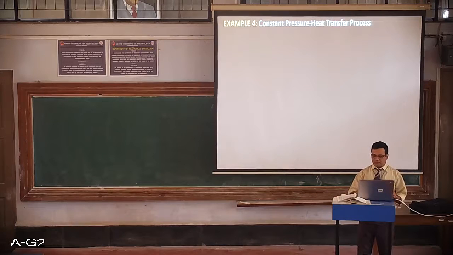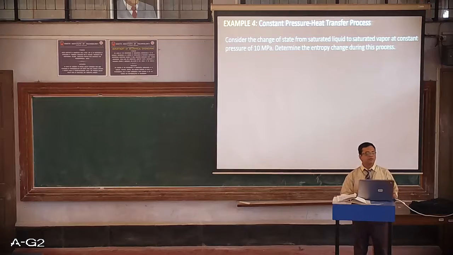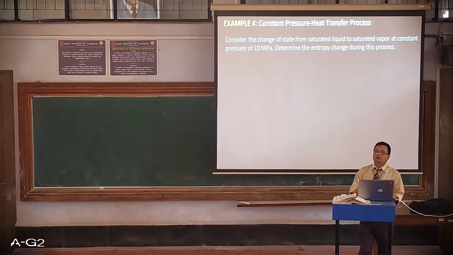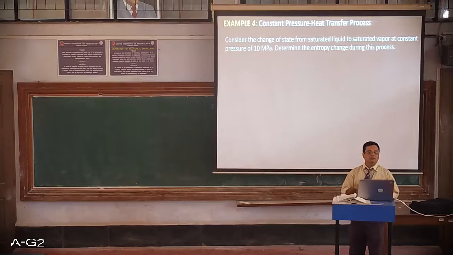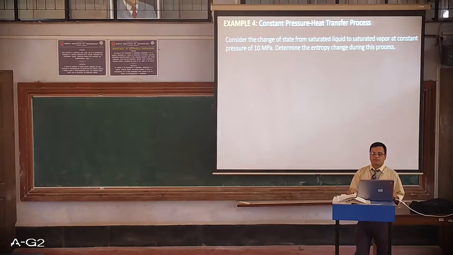So I'll just read the statement. Consider the change of state from saturated liquid to saturated vapor at a constant pressure of 10 megapascal. Determine the entropy change during this process. It's very simple, the expression or the process that we need to calculate here.